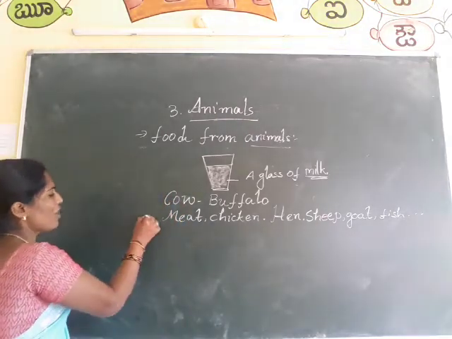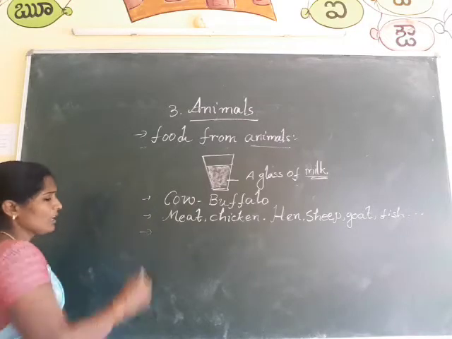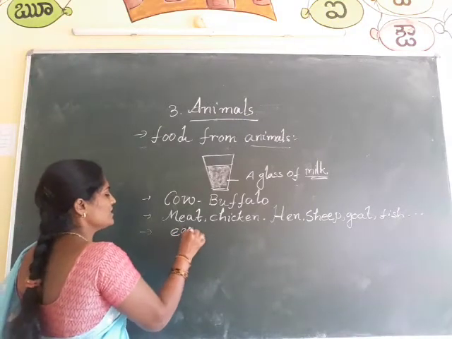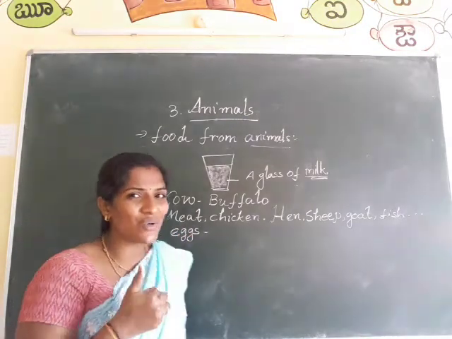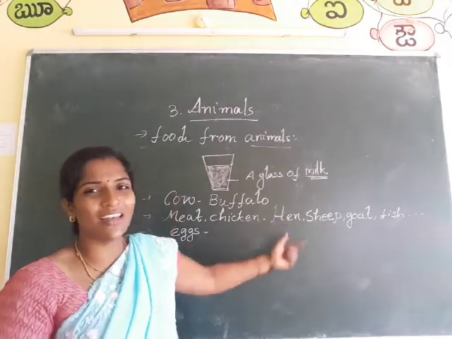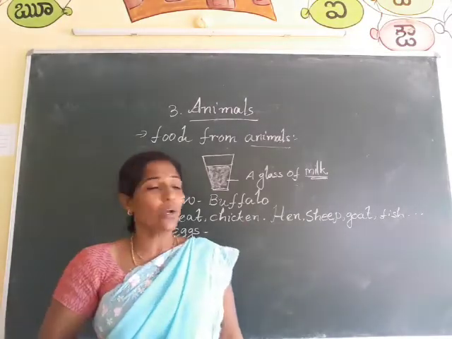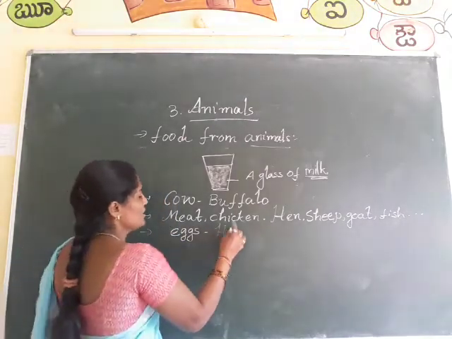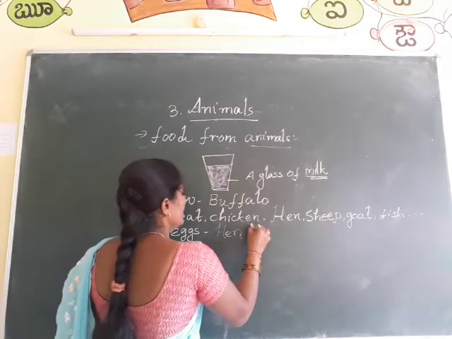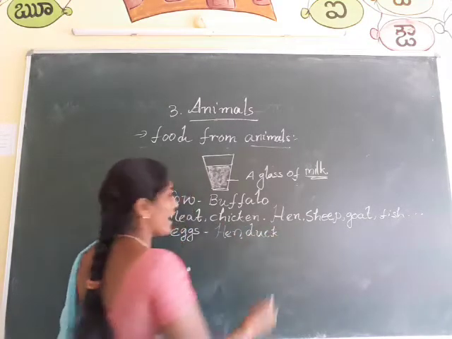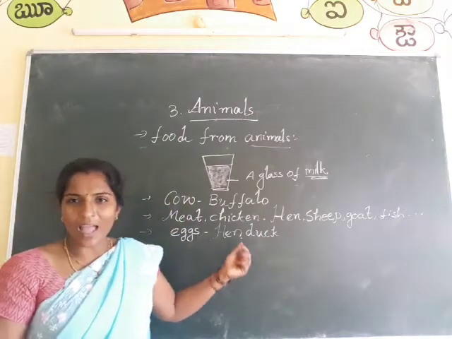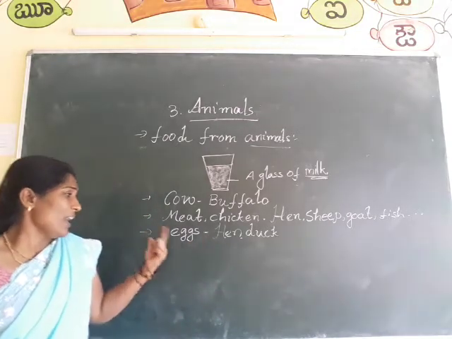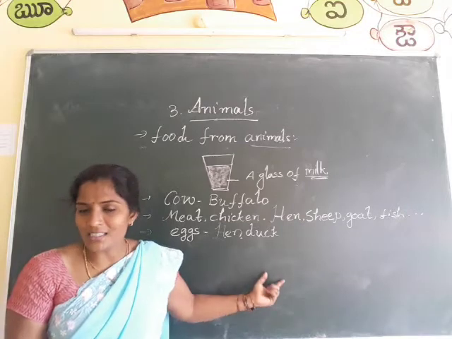Some of the animals also give eggs to us. E-G-G, eggs. Who is giving eggs to us? Come on. That is also the hen. Every day we are eating eggs. This egg came from the hen. And not only hen, but ducks also give eggs to us. Some people eat these duck eggs also. Anyway, eggs are produced by hen and duck.